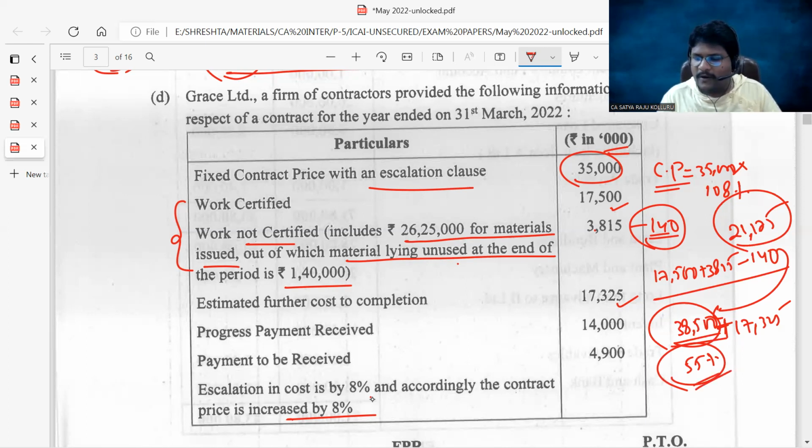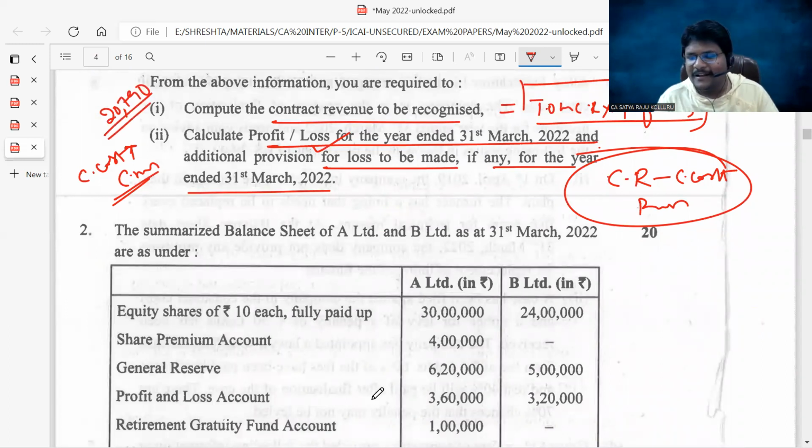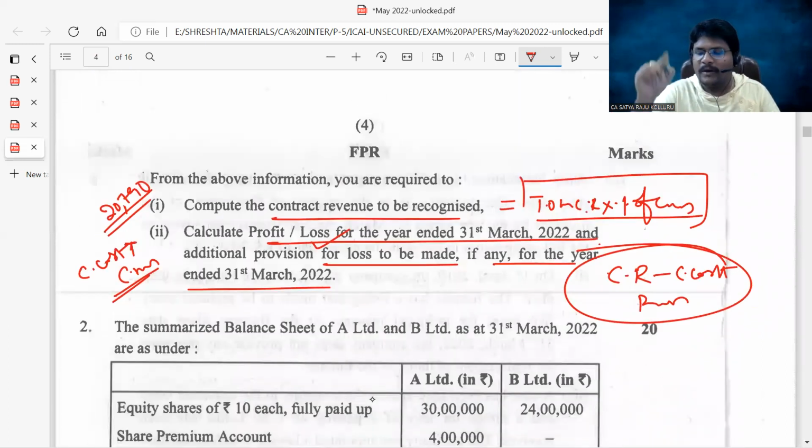If you apply the percentage of completion on the contract price, you know the contract revenue to be recognized in the current year. That is 35,000 into 108% into 55%, which is 20,790. First question answer is 20,790. The total contract revenue is multiplied by 108% and by the percentage of completion, 55%.